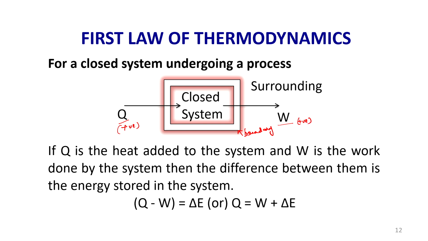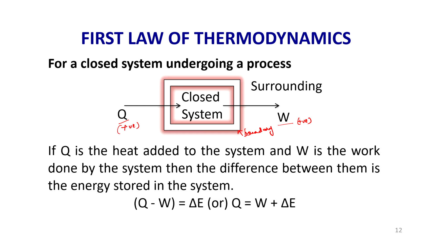So, the amount of heat supplied is used by the system to produce useful work. If all the heat supplied to the system is converted into useful work, that means there is no loss, or all the input has been converted into useful output.